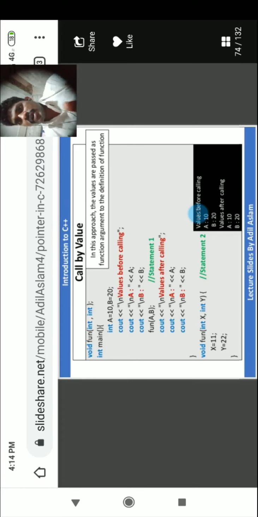Values before calling 10, 20. Values after calling 10, 20. In this approach, the values are passed as function arguments to the definition of the function.